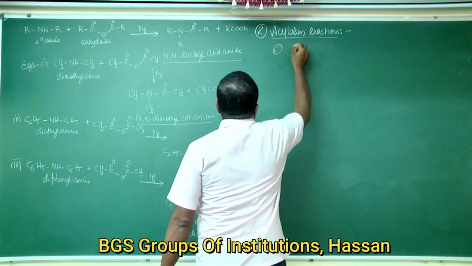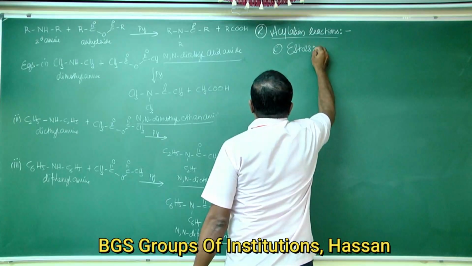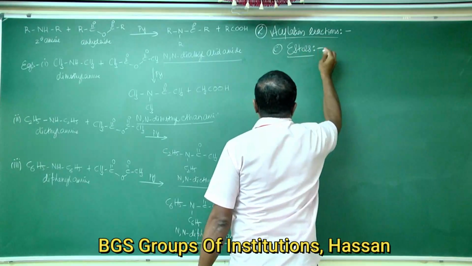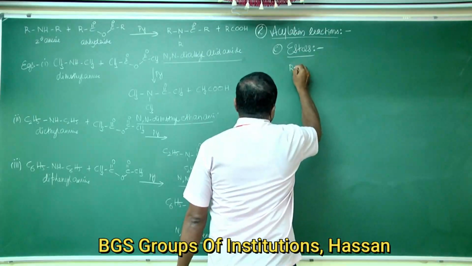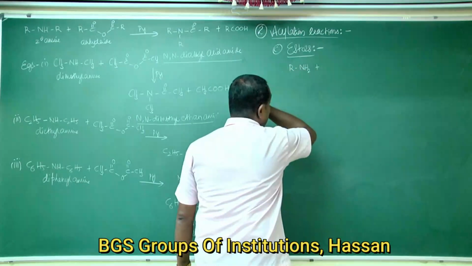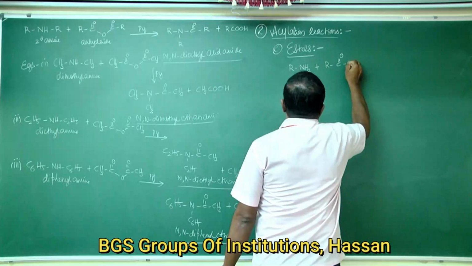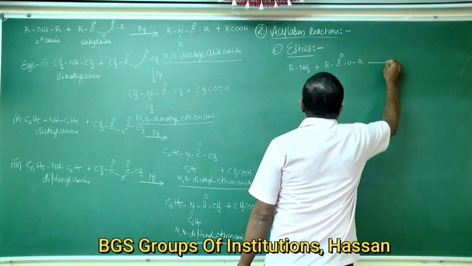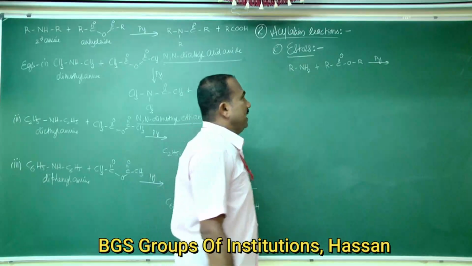Primary amines, RNH2, react with esters, RCOOR, in the presence of strong bases like pyridine.